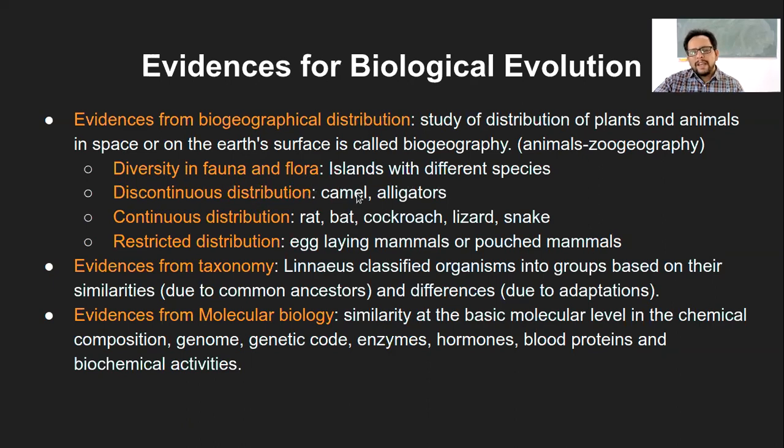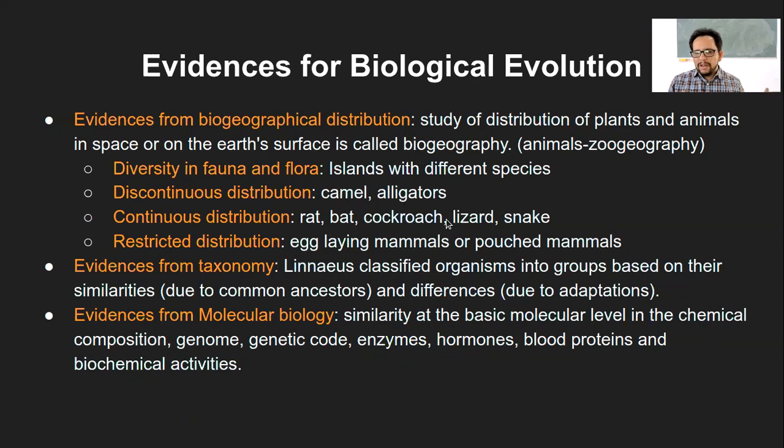Like for example, camels. Camels are very indigenous to areas where there is desert land, right? But there is a camel-like species, I forgot, I guess it's called llama or something. Some species which looks like a camel is found in the South American continent.